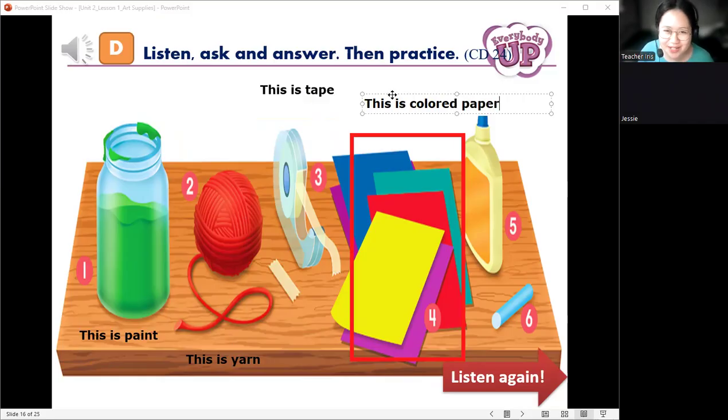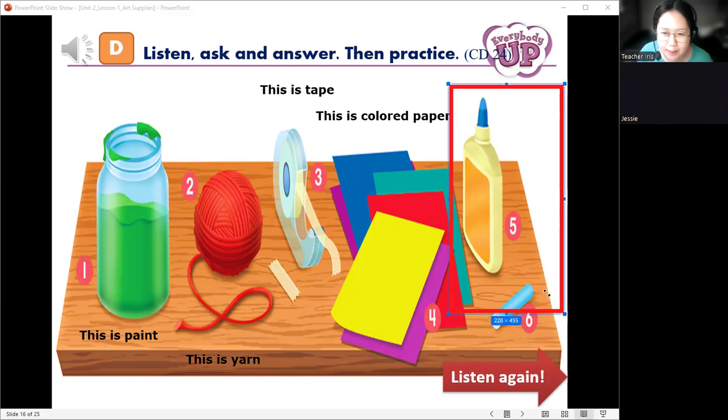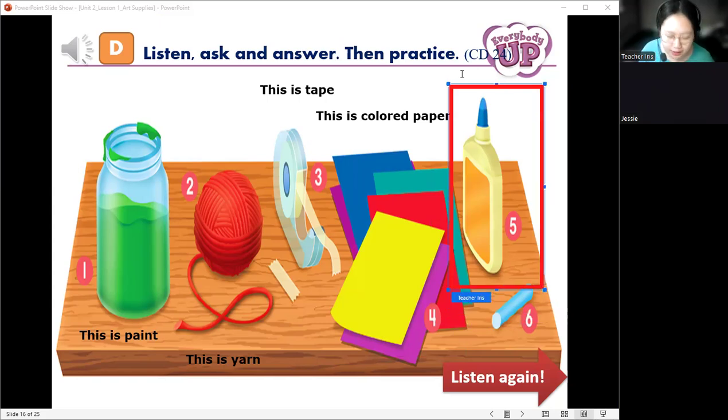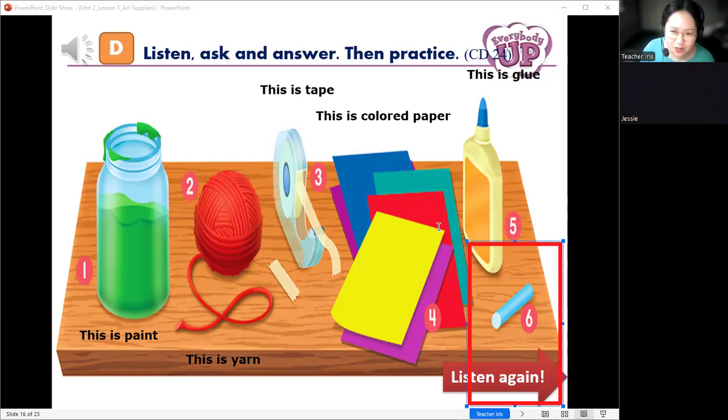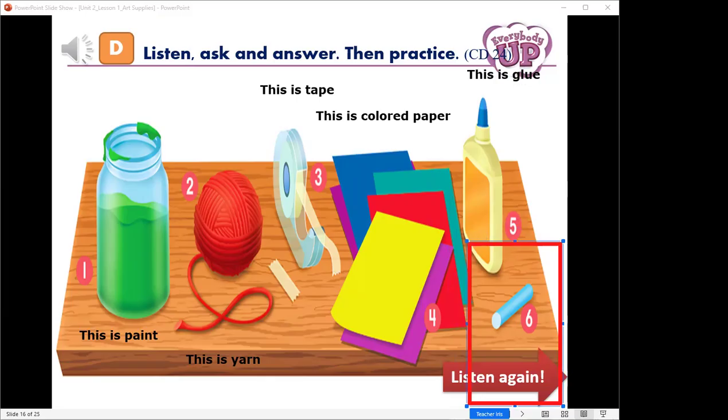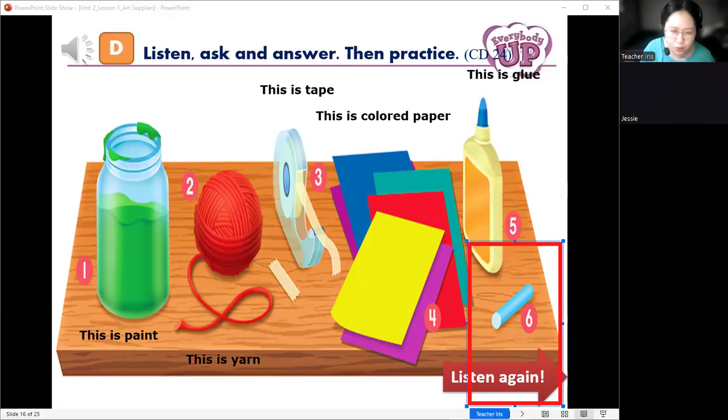Colored paper. How about number 5? What's this? This is glue. Very good. Glue. How about number 6? What's this? This is chalk. Very good. Wow, good job. This is chalk. So that is how we answer this question. What's this? We will answer by saying this is, and then the object that is being asked.